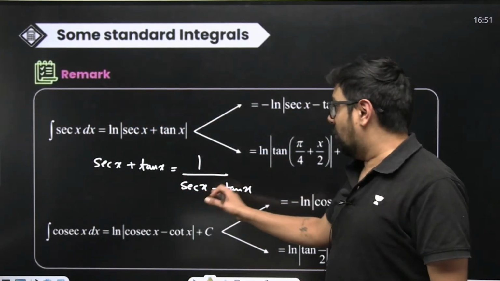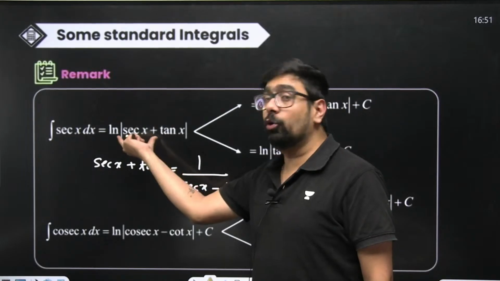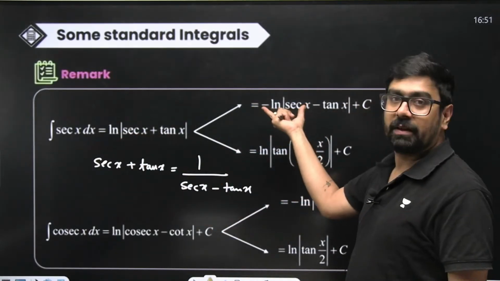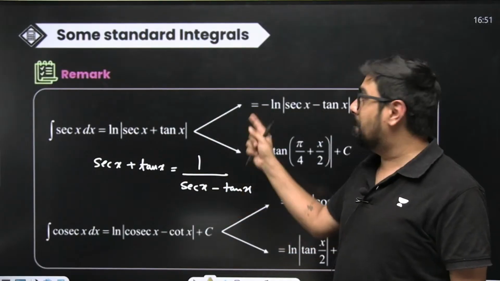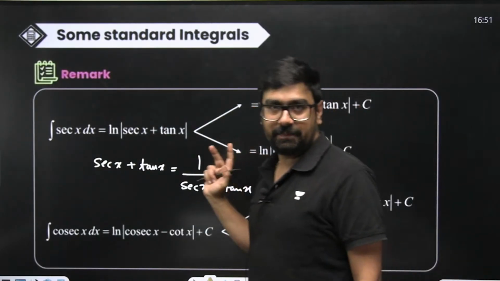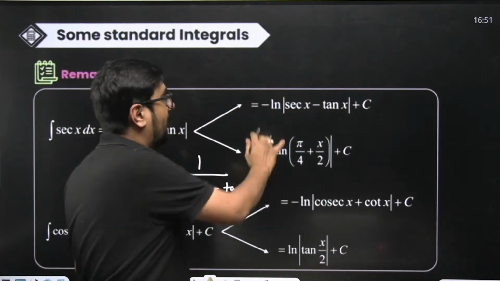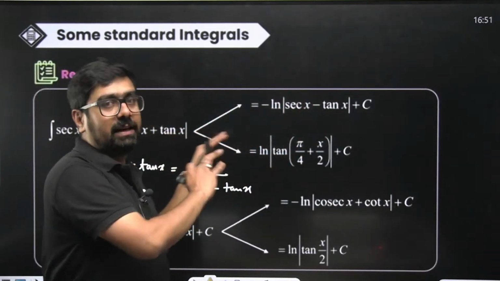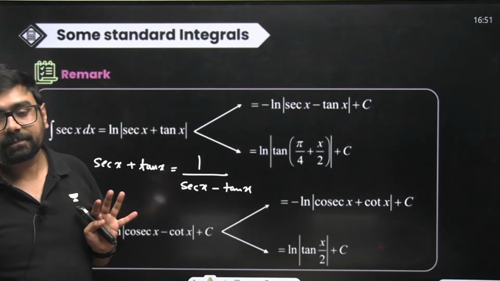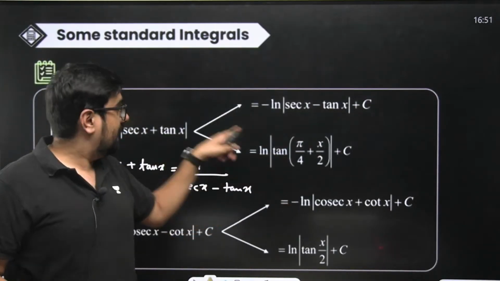Okay. So now in the options, maybe you don't have this, but you have this one. Right? So ln of 1 by sec x minus tan x will be minus ln of sec x minus tan x. Correct? So you'll mark this. Maybe you don't see this, but you see this. So you should be able to easily relate. Acha, this is that.